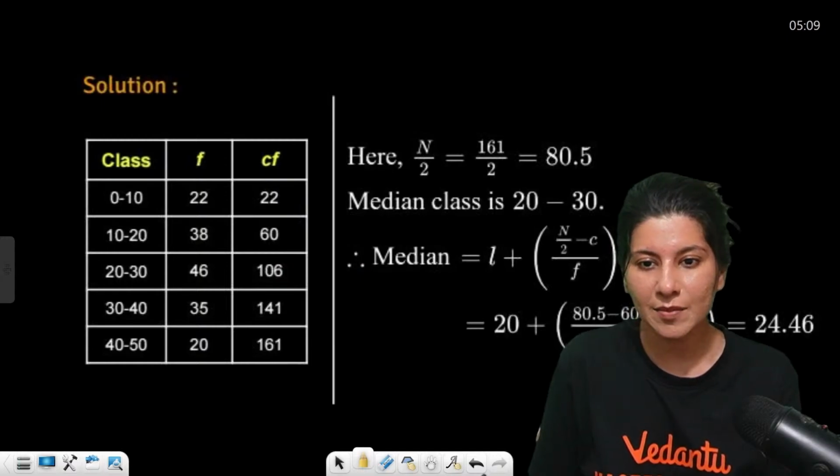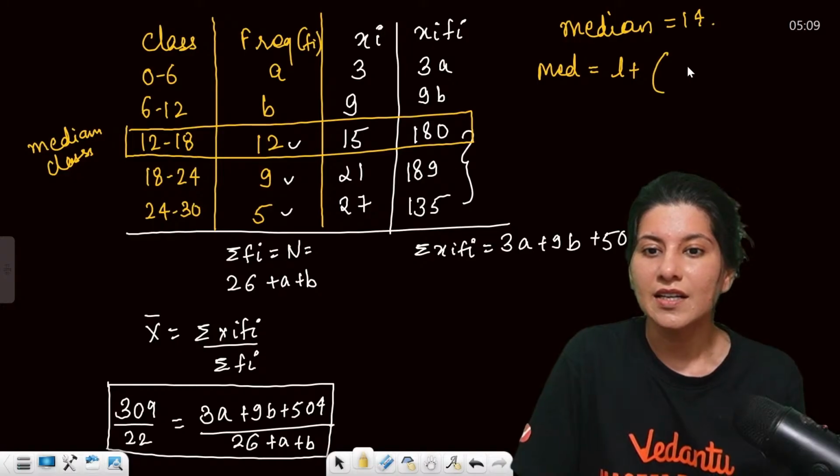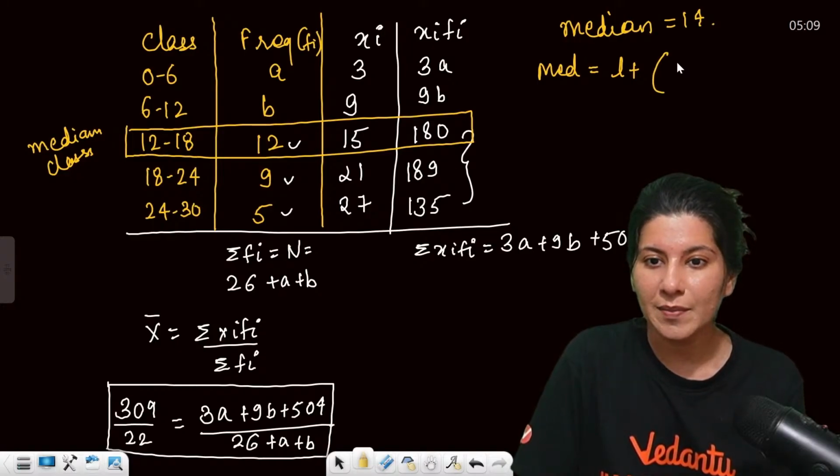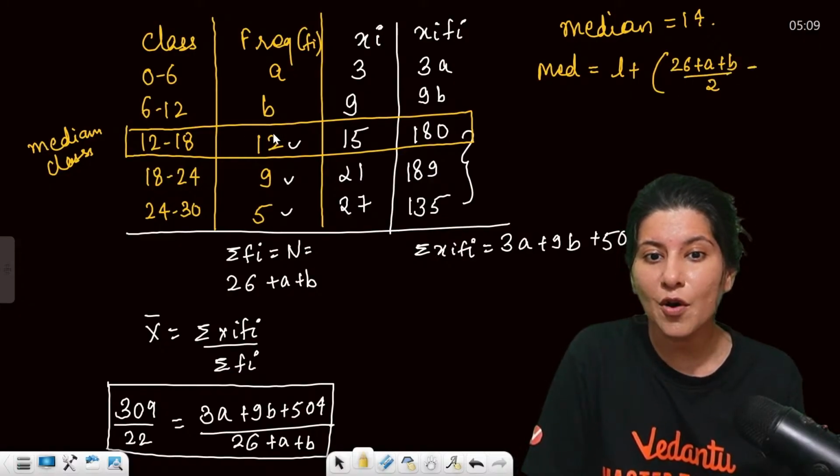L plus n by 2 minus cumulative frequency upon frequency. So n by 2 is 26 plus a plus b by 2 minus cumulative frequency of the previous class.